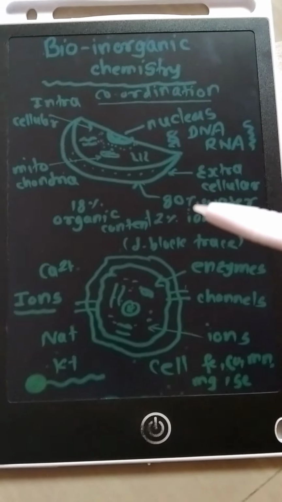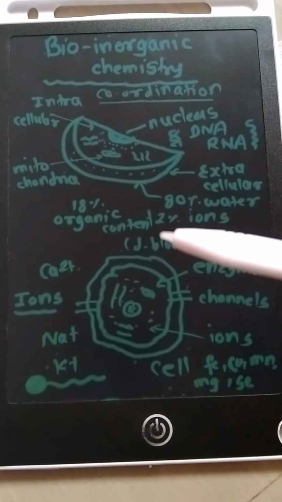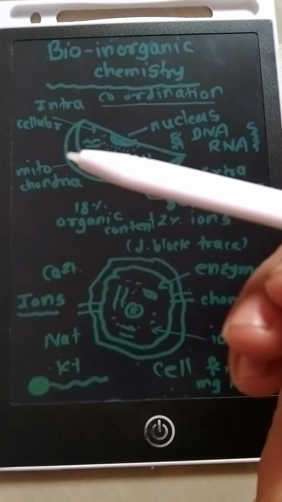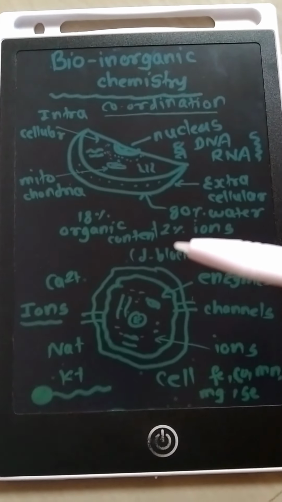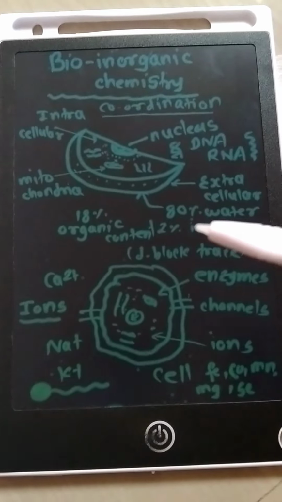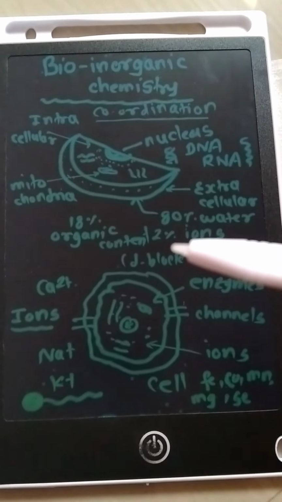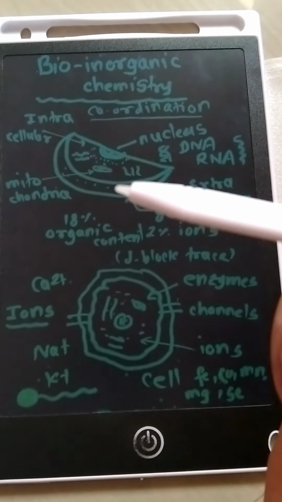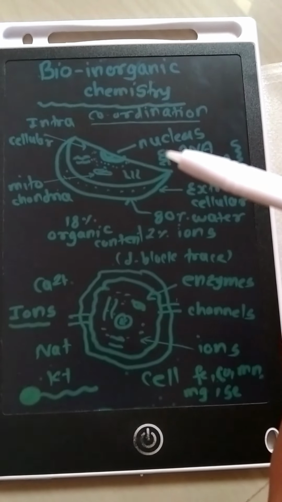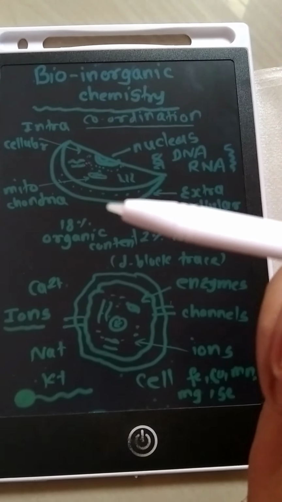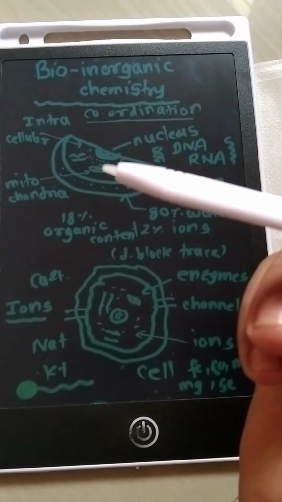But what is the composition of the cell? 80% water, 2% ions, and 18% organic molecule contents, biomolecules. Here the 2% ions are nothing but bioinorganic ions, and this chemistry studies the 2% ions and their functions in the cells. There are two types of fluids in the cells, intracellular and extracellular, inside the cell and outside the cell.